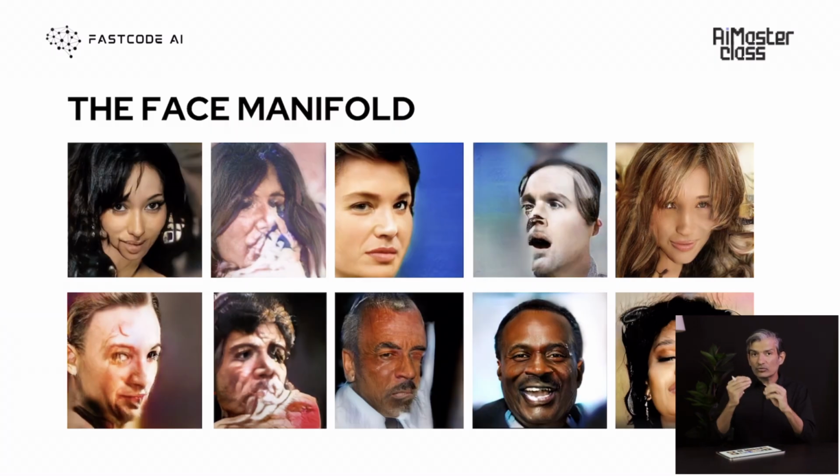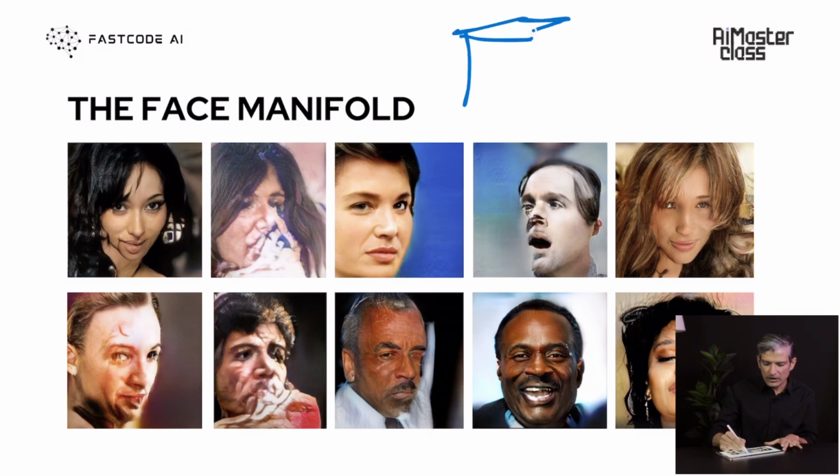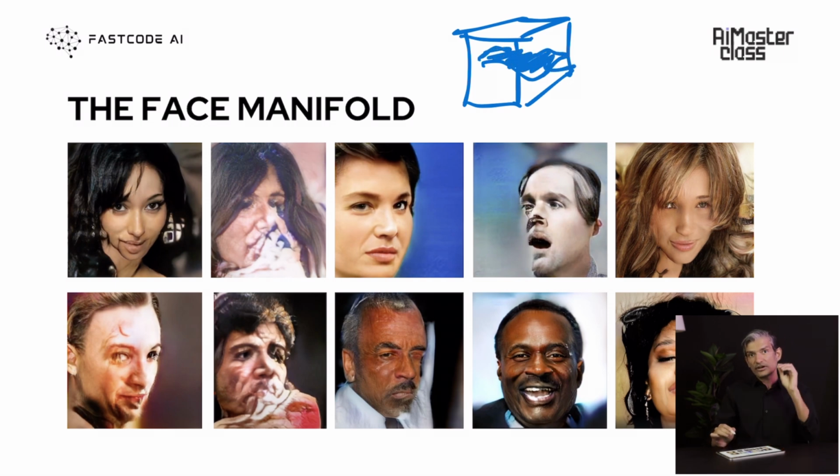And what happens when we start to go away from the manifold? Imagine we are in 3D, and in that 3D, let's say this is a cube, and inside this 3D there is some surface, right? And this surface, let's say, is the manifold of our true data. But what happens when we go a little bit away from that manifold? Then we start to get images which don't look like our data.